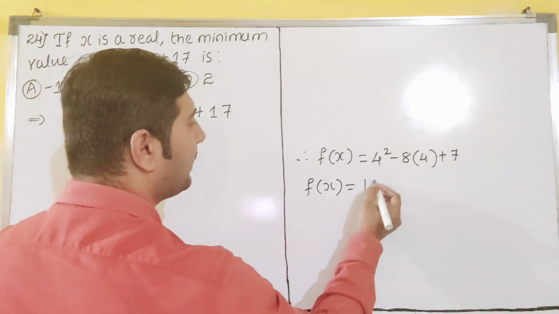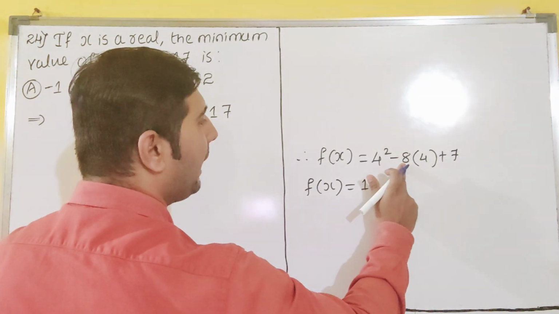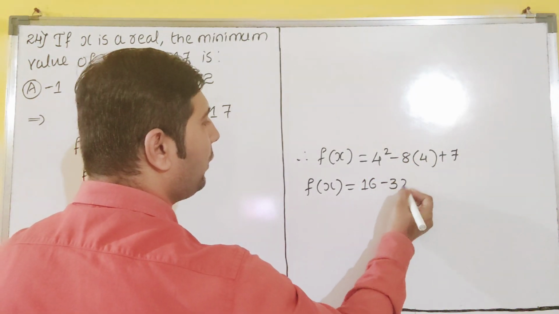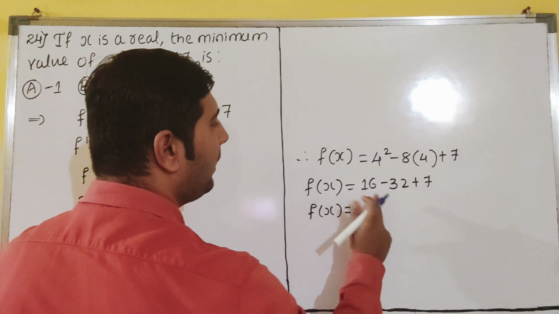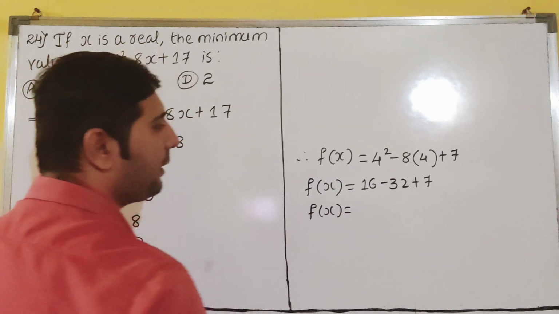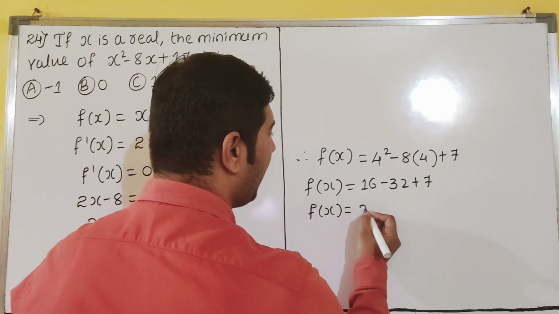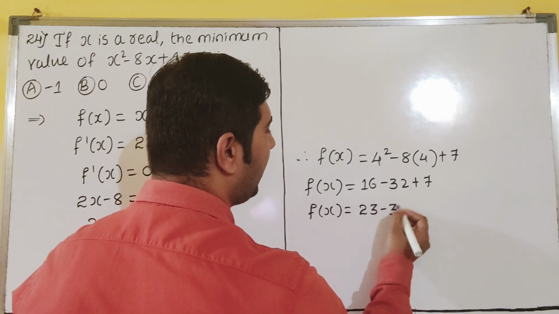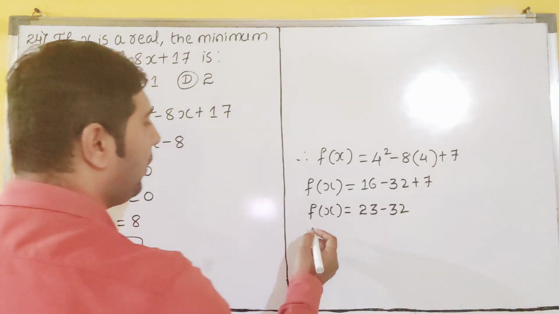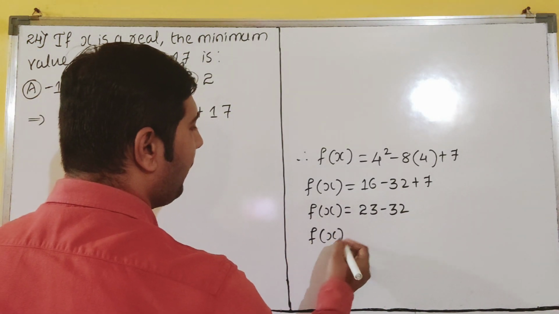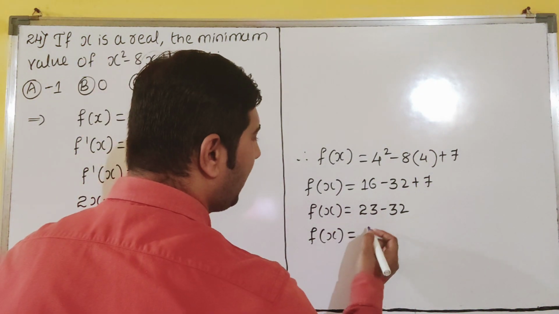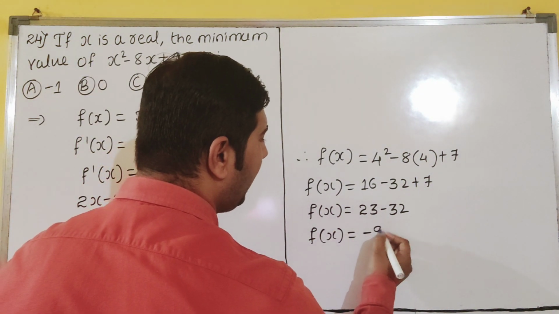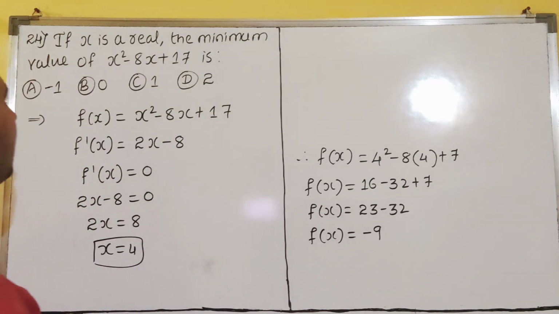4 square is 16, minus 8 into 4 is minus 32, plus 7. So how much will you get? 16 plus 7 is 23, minus 32. So our answer will go like this: f of x is equal to 23 minus 32, that will become minus 9, dear students. So minus 9 is our answer.